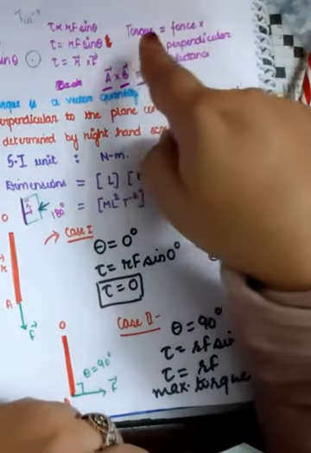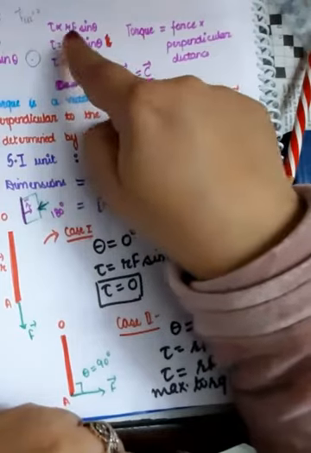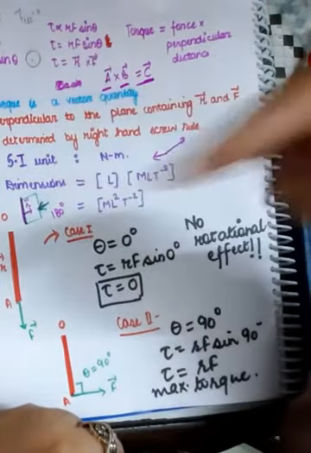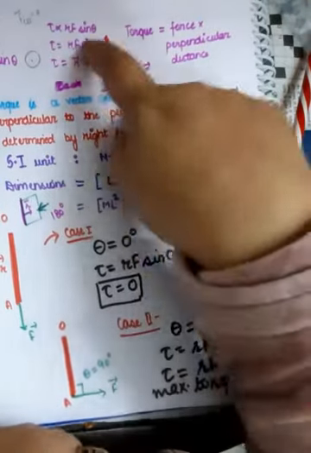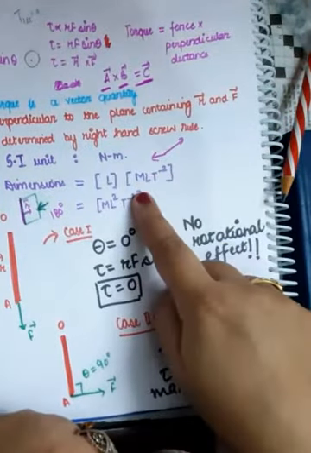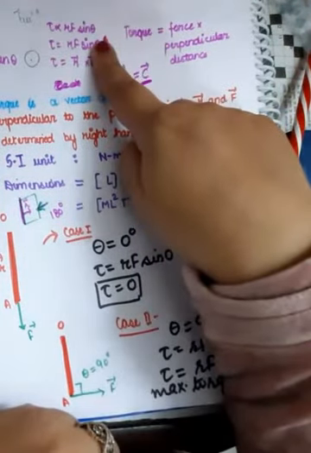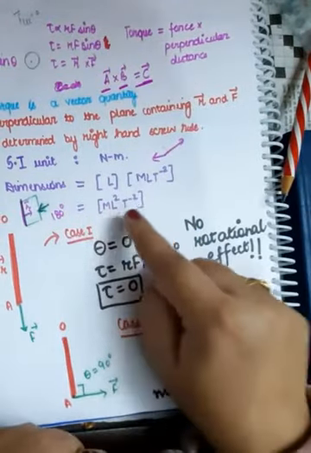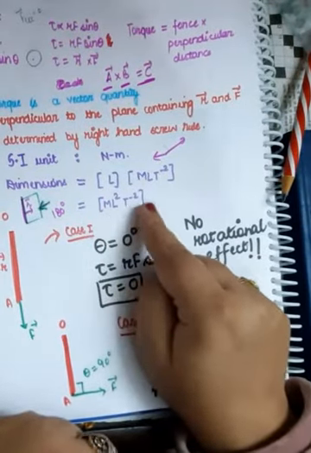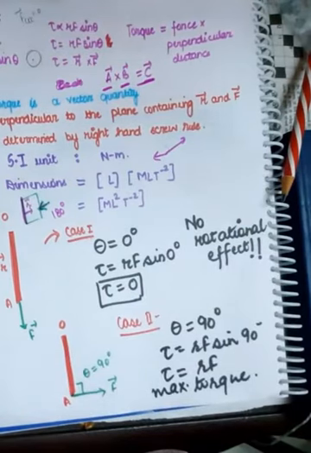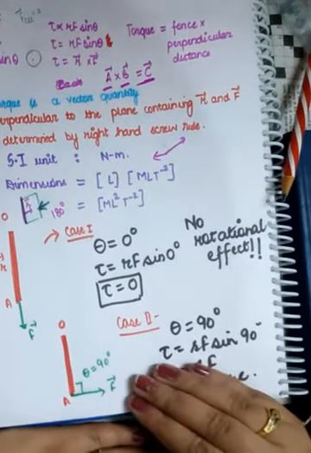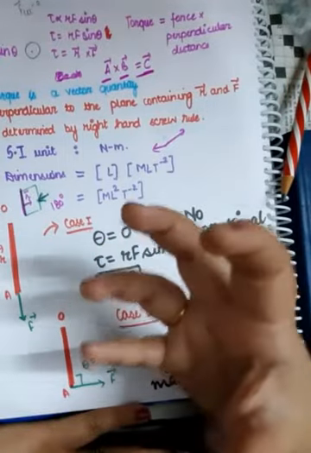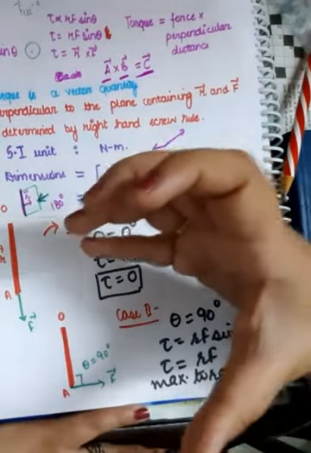So what are the units of torque? Newton meter. What are the dimensions of torque? r has a dimension L, F has a dimension MLT minus 2, sine theta has no dimensions, so torque becomes ML2T minus 2. Now we are going to consider different cases where we are going to see the torque acting on a rod. So let's have a look.